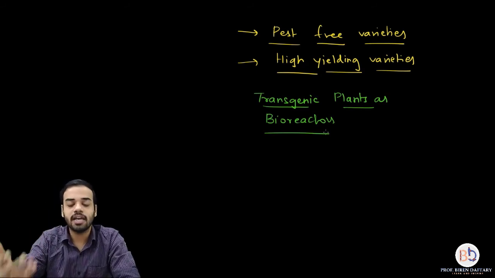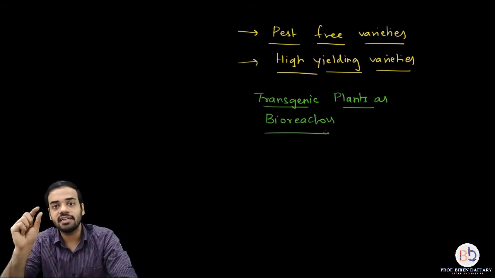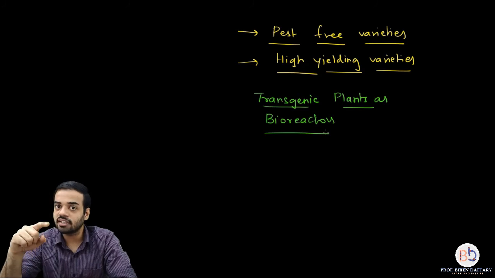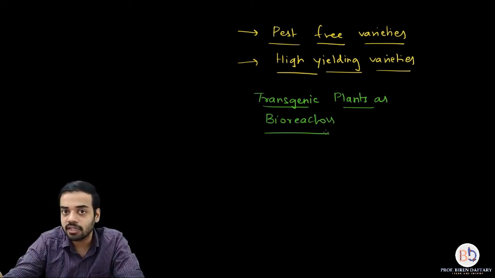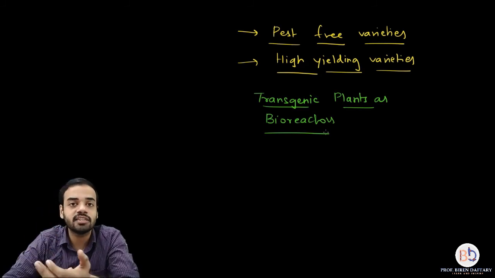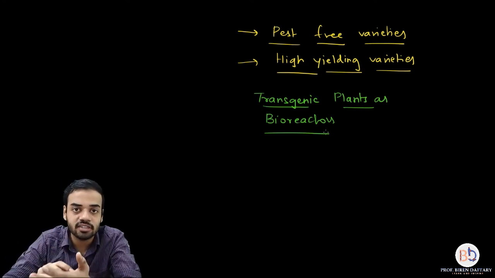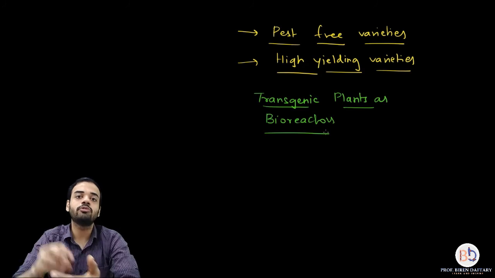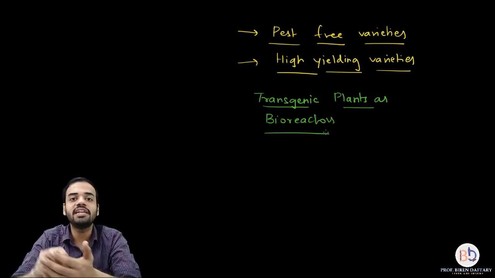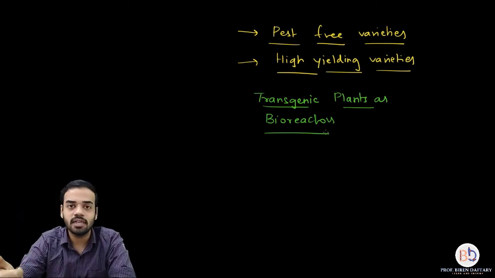Or if I want to produce oral vaccines or edible vaccines, I am basically inserting the required gene and the cloning vector into the host plant. That host plant is producing proteins. That plant, when I eat, I am getting the protein. So I am using that plant as a bioreactor. What is a bioreactor? Bioreactor is basically using a living organism to produce products that you need. Okay, so that is called a bioreactor. It can be any animal, any plant, any organism.